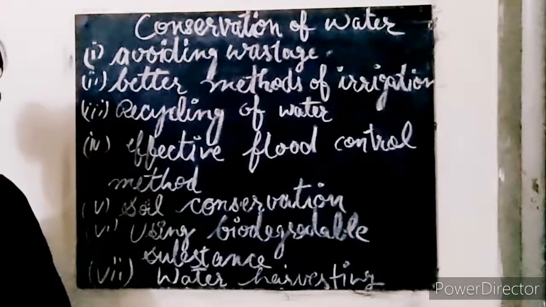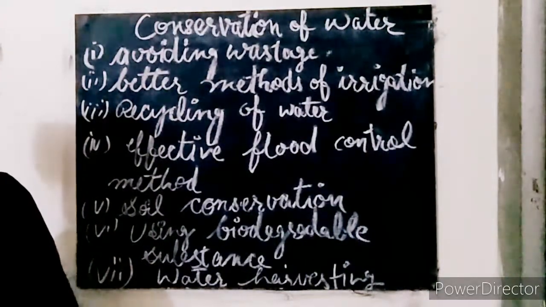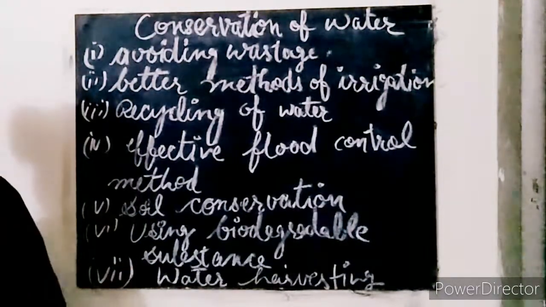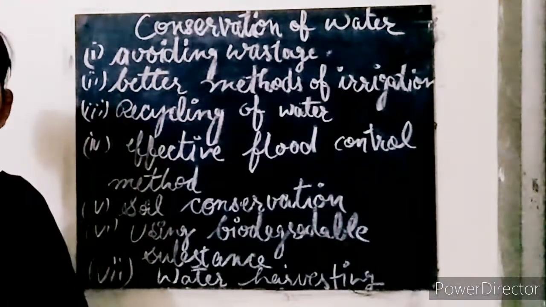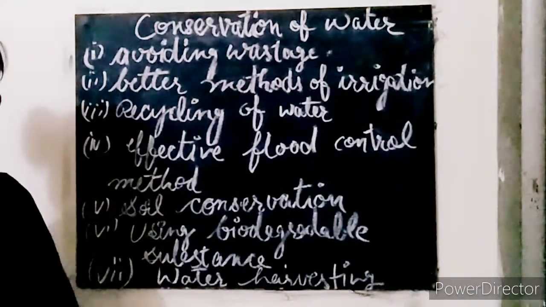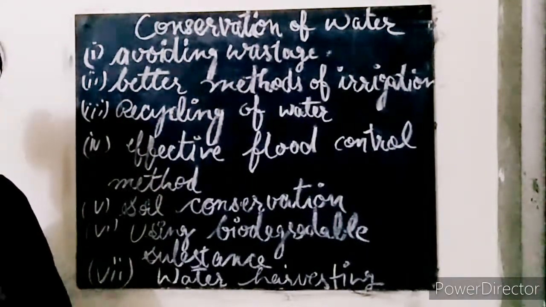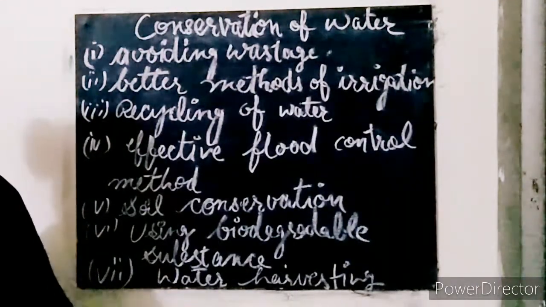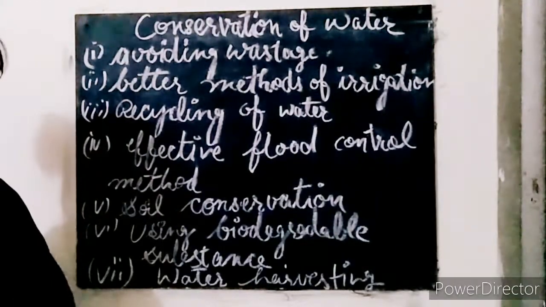If we conserve the soil, then groundwater can be conserved. Next, using biodegradable substances, so try to use biodegradable substances because these can be decomposed by nature, so microorganisms can decompose these kinds of biodegradable substances.